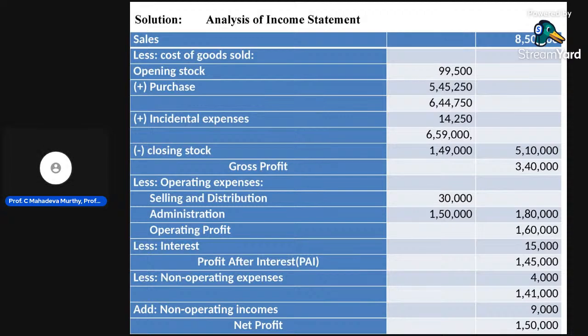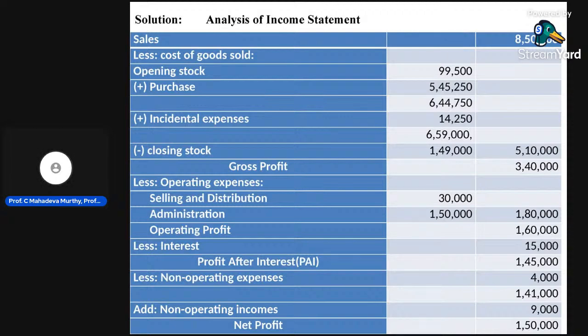Total is 1,50,000 plus 30,000, that is 1,80,000. Operating expenses are equal to 1,80,000. Here, gross profit minus operating expenses, 3,40,000 minus 1,80,000, is 1,60,000, which we call the operating profit. Gross profit minus operating expenses is equal to operating profit, 1,60,000.